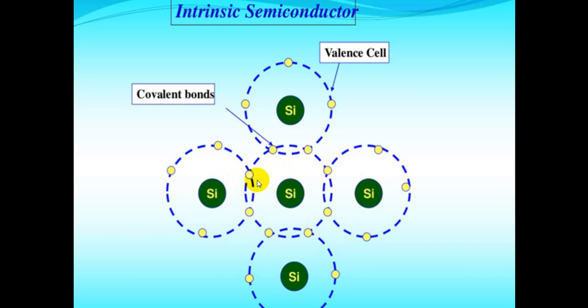This silicon contains 1, 2, 3, 4 valence electrons, which are shared with another silicon atom, and a bond is formed between silicon and silicon. That bond is nothing but a covalent bond. In this way, each and every silicon is tightly bonded with neighboring silicon by covalent bonds. So there is no availability of free electrons. That's why it acts as an insulator. Clear?